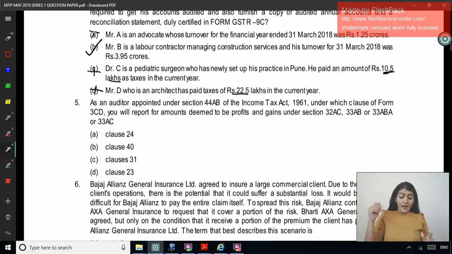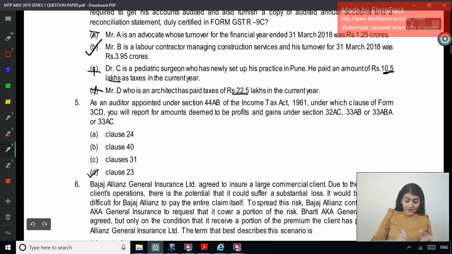Right, next one. As an auditor appointed under section 44AB of the Income Tax Act. Okay, so one GST question, now one tax audit question. Under which clause of Form 3CD will you report for amounts deemed to be profits and gains under 32, 33, 33 ABA and 33 AC? So clause 24, 40, 31 and the 23. What is clause 23? It is regarding the payments to the related parties.